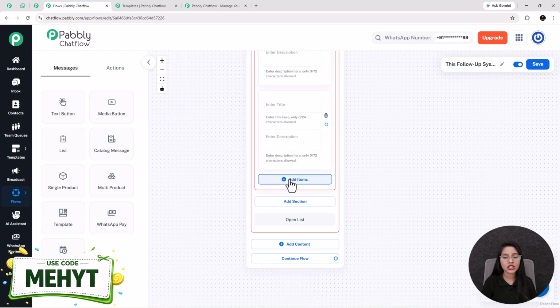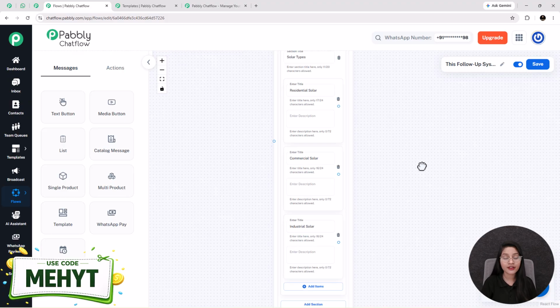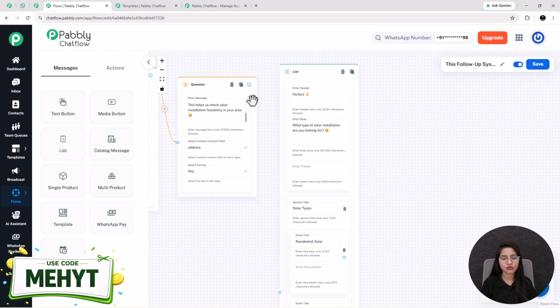Here I am adding only 3 types of solar installation, but you can add more. The process of adding items in the list will be the same. Here I have added residential solar, commercial solar and industrial solar. You can also enter a description in the item description boxes if you want to. Here I haven't added any.